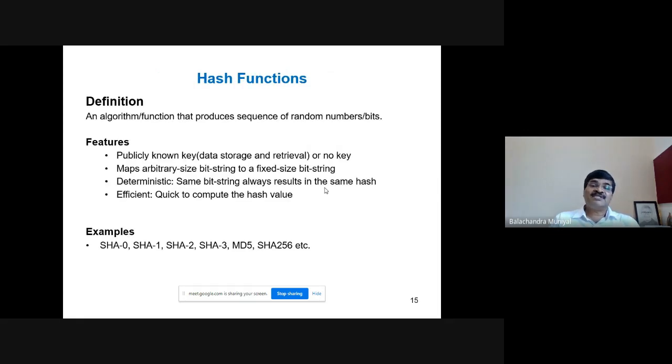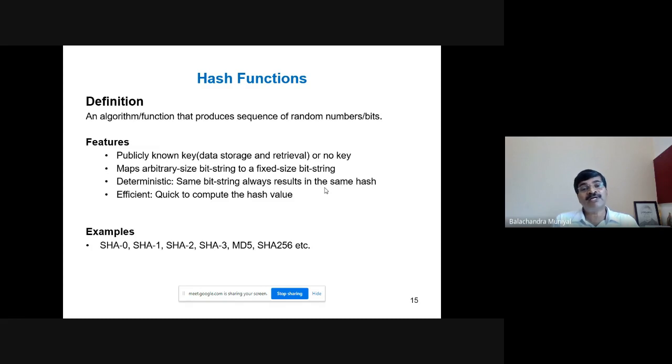You know about hash functions. There are two types of hash functions. One type use publicly known key, and other type doesn't use key at all. The hash functions or hash algorithms which do not use key are the popular cryptographic algorithms like SHA-0, 1, 2, 3, MD5, SHA-256, and so on. If you look at some address computation functions to store your elements, there you need to use a key.